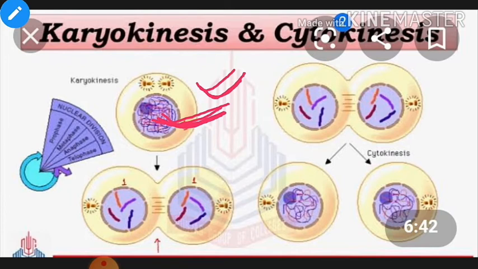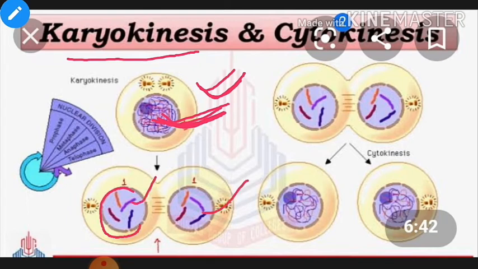But when mitosis starts, in the karyokinesis process there are different kinds of changes you may observe. The chromatin will appear in the form of chromosomes, like you can see here these are the different chromosomes.